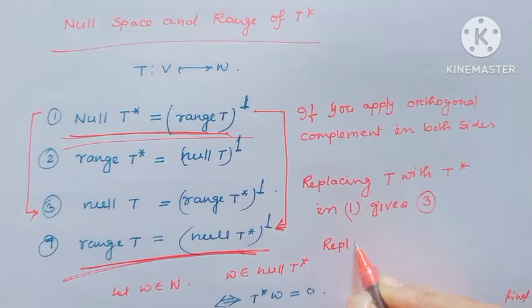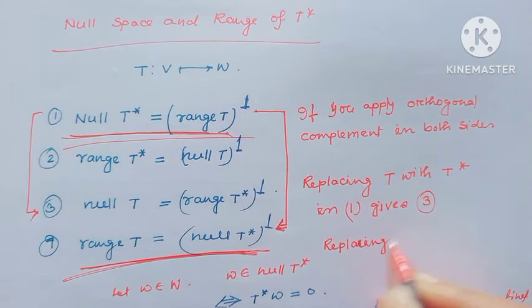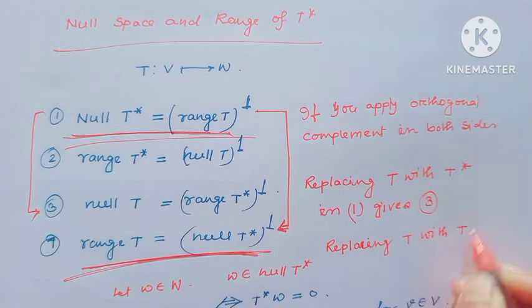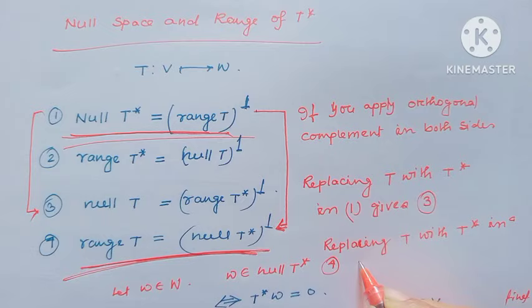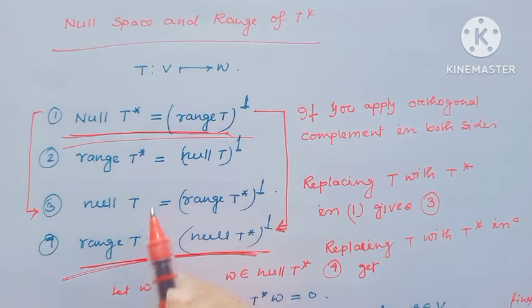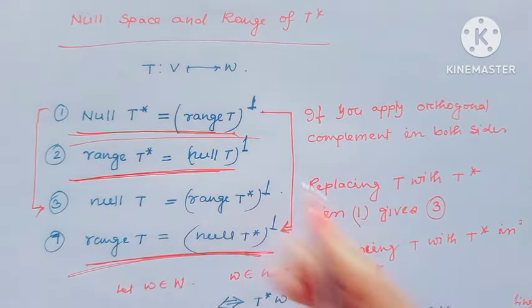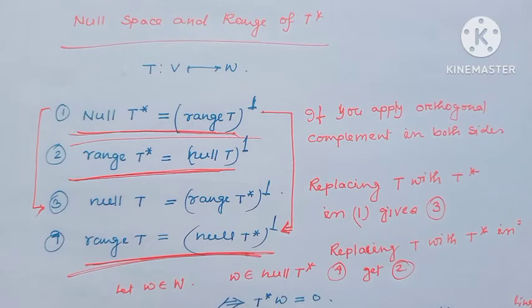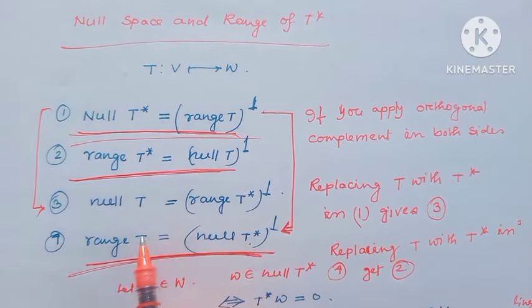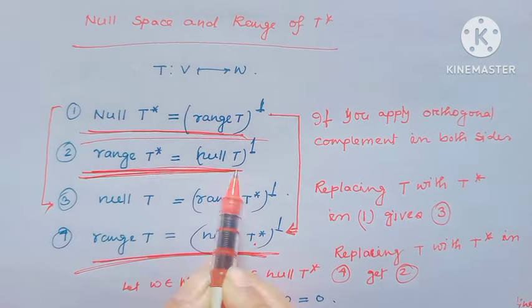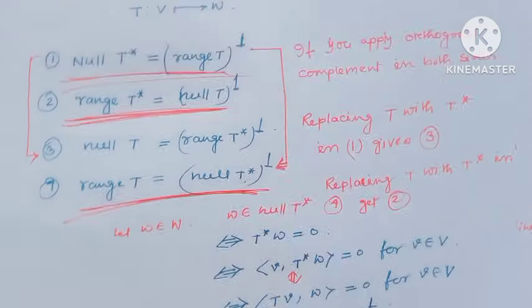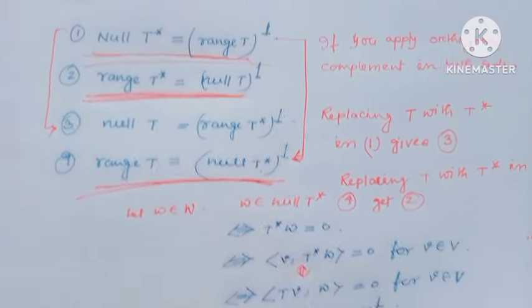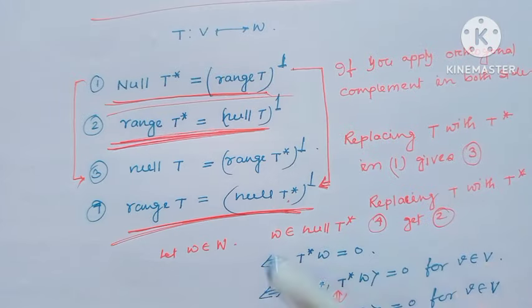Replacing T with T star in 4, then I will get 2. When T is replaced by T star, then I will get 2. So actually all conditions are equivalent. I hope all my viewers have understood this property. These are all good properties, so always keep them in mind.